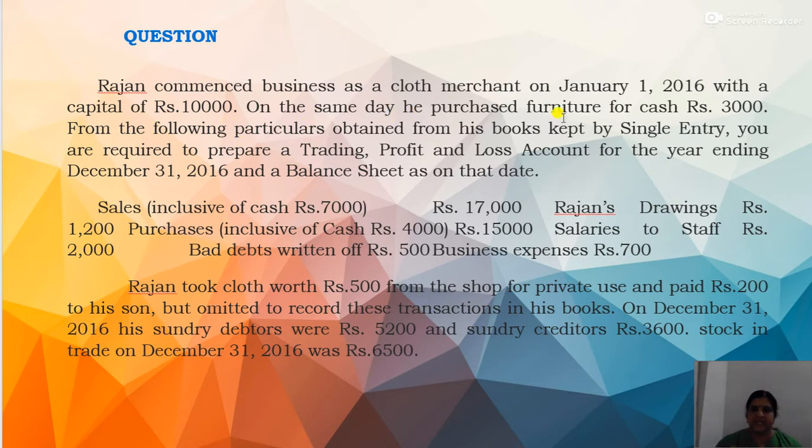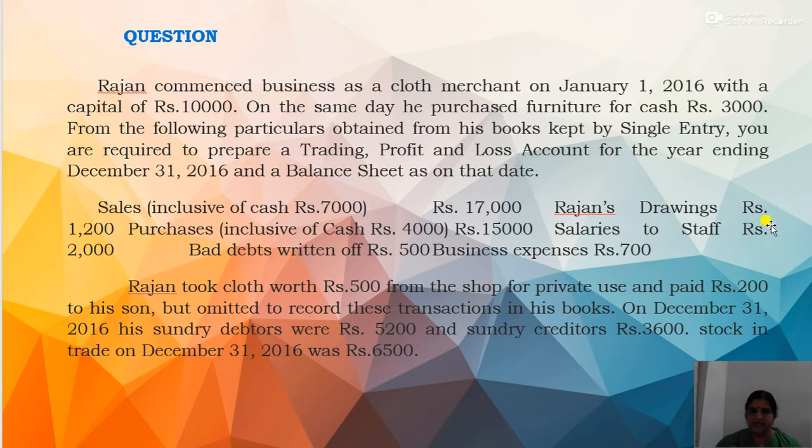Then on the same day he purchased furniture for cash. Now you know the journal entry for purchasing furniture, that is furniture account debited to cash. Then the other informations include sales, inclusive of cash rupees 7,000, rupees 17,000, which means cash sales comes to 7,000. So the credit sales will be 10,000, that is 17,000 minus 7,000. So cash sales 7,000 and credit sales rupees 10,000. Then his drawings 1,200. Then purchases inclusive of cash rupees 4,000, rupees 15,000, which means cash purchases rupees 4,000. So credit purchases will be 15,000 minus 4,000, that is 11,000.